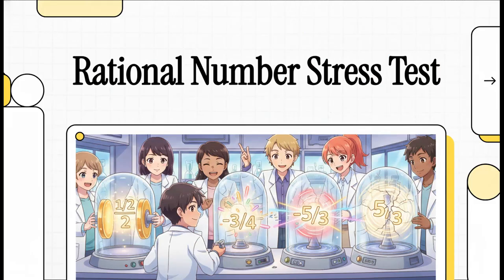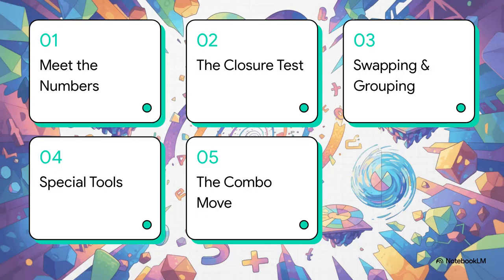Welcome to this explainer. Today, we're basically putting rational numbers through a rigorous laboratory-grade stress test. We're going to push these fractions to their absolute limits just to see where they hold up, pinpoint exactly where they shatter, and ultimately uncover the underlying cheat codes of the universe. Okay, let's dive right into this.